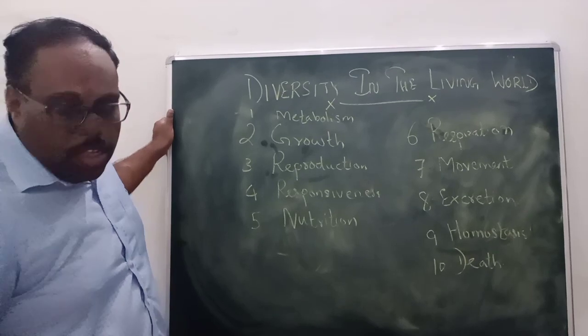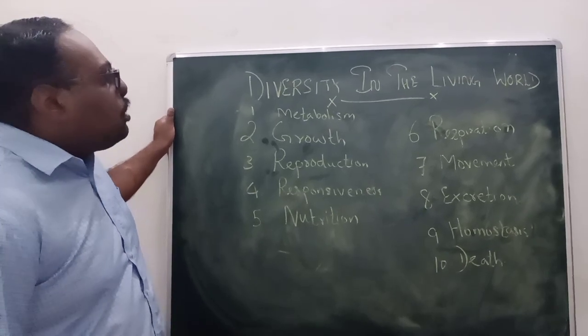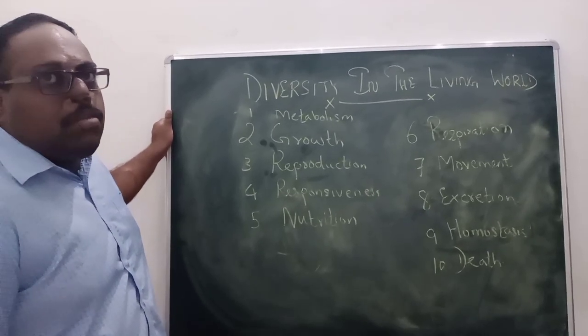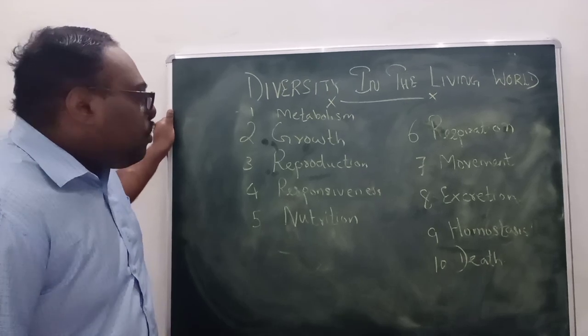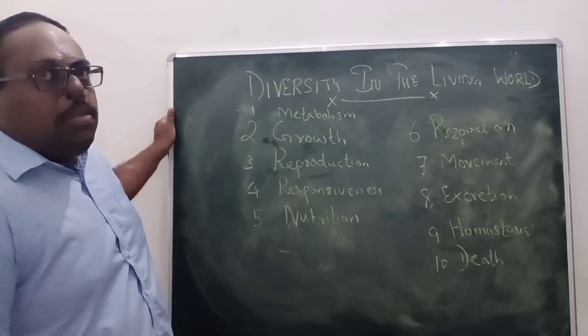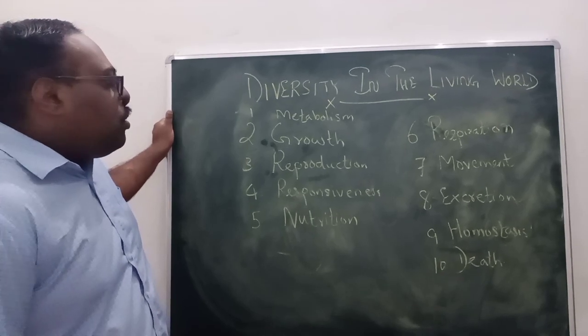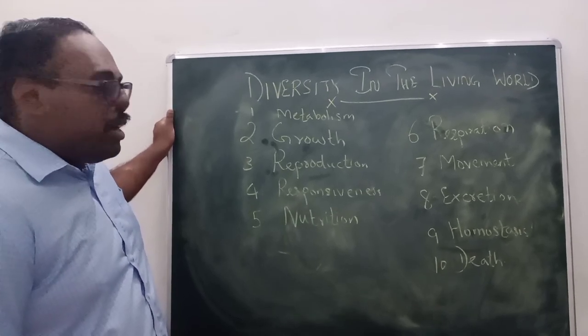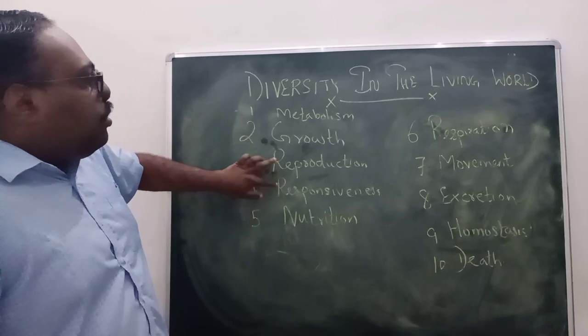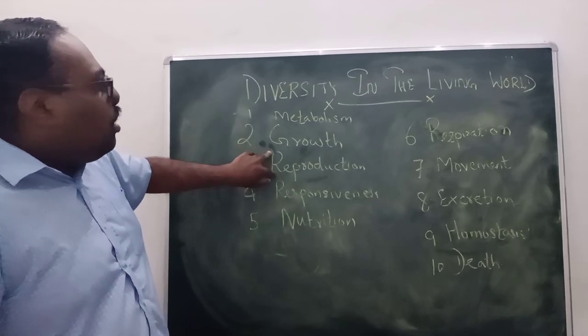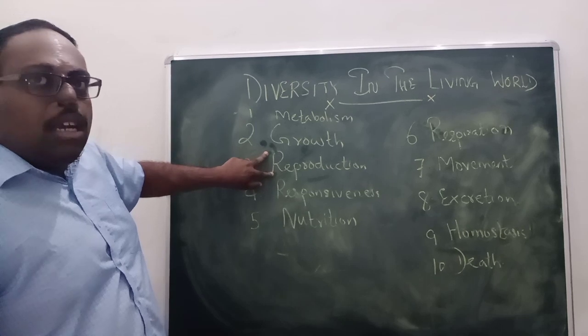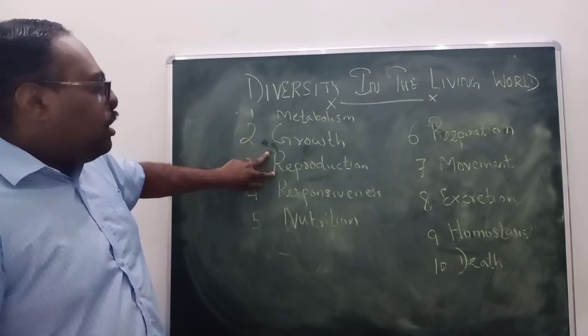Number one, reproduction is responsible for the maintenance of species number. That means if reproduction is not there, that species will become extinct. Reproduction also maintains the total population of the organism. So if any organism does reproduction, either sexually or asexually, that organism is considered as living.